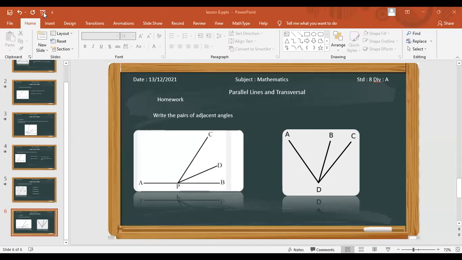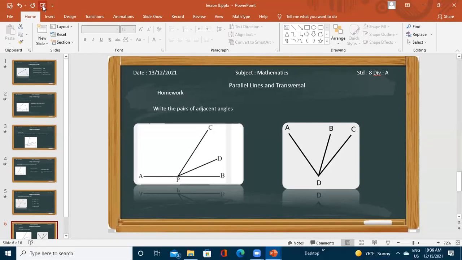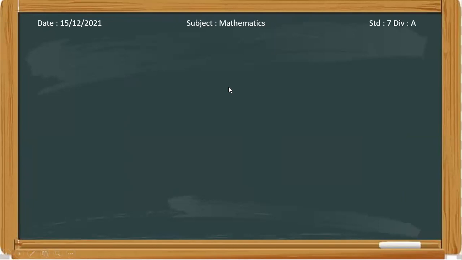So let's start with today's topic. Okay, can you see the screen? Yes, ma'am. If my voice is not clear or anything, you can just tell me. There are electricity issues, so maybe my voice will have some problems. You can tell me if you can't hear me. Okay.